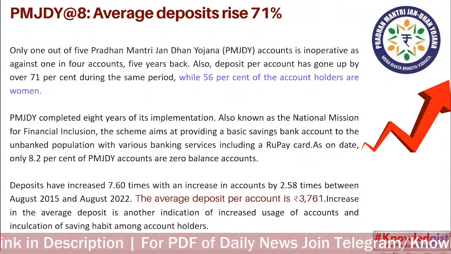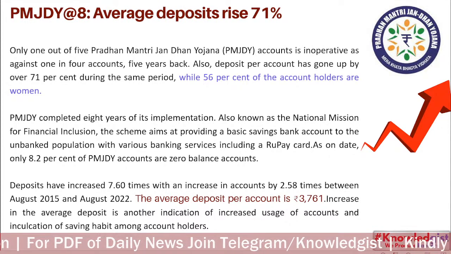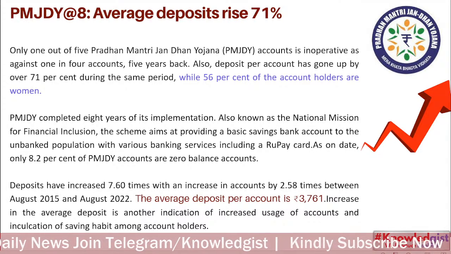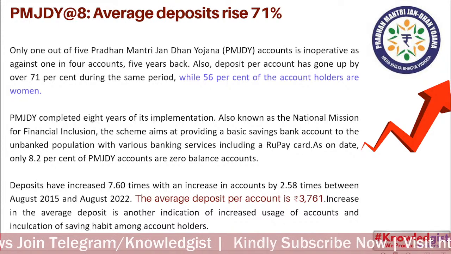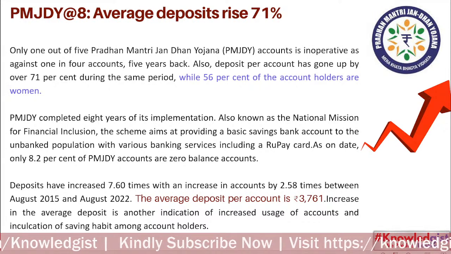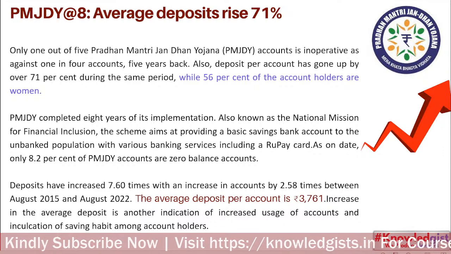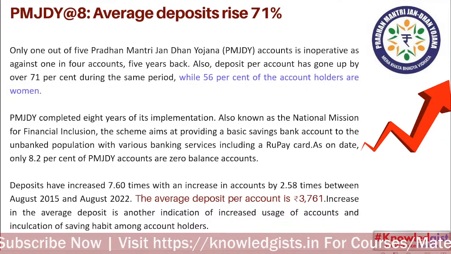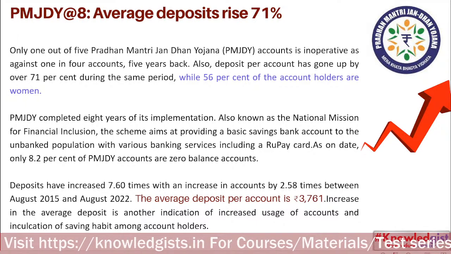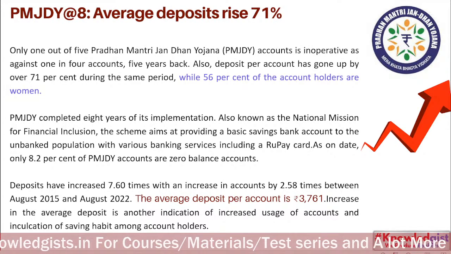Pradhan Mantri Jan Dhan Yojana, again important. At 8 years of Pradhan Mantri Jan Dhan Yojana, average deposit rose 71 percentage. Only one out of five Pradhan Mantri Jan Dhan accounts is inoperative, against one in four accounts 5 years back. Also, deposit per account has gone up 71 percentage, while 56 percentage of the account holders are women. Important. 56 percentage account holders are women.